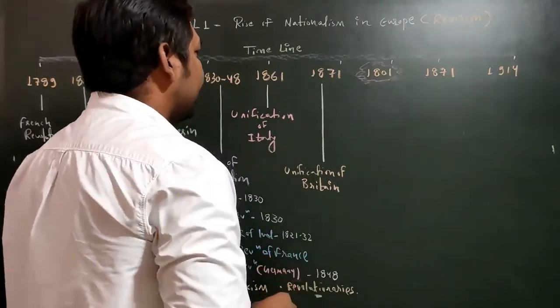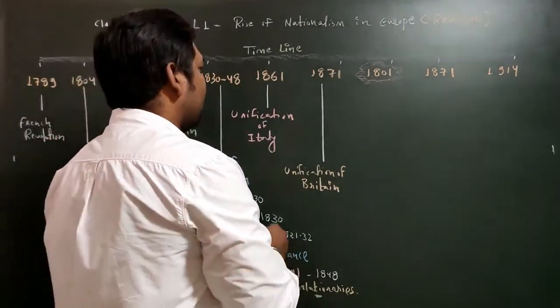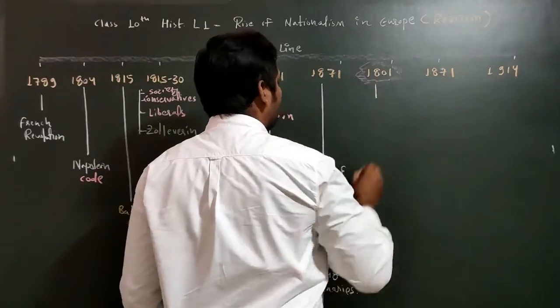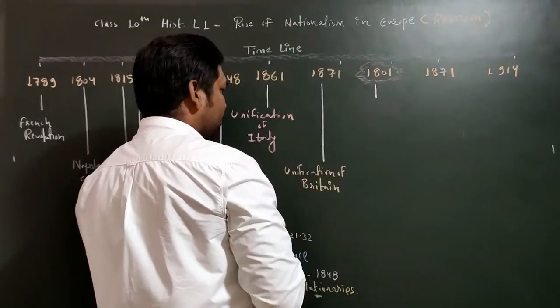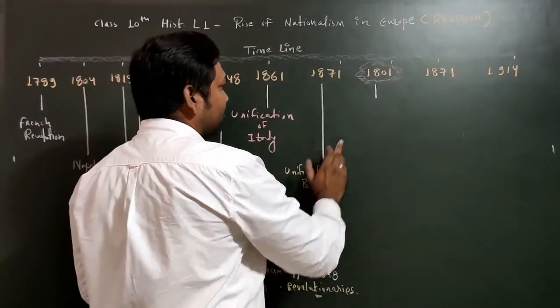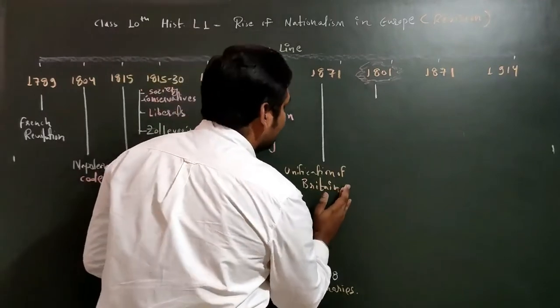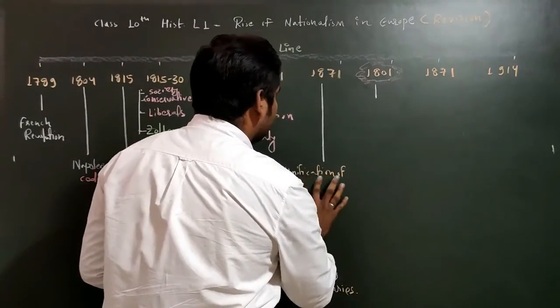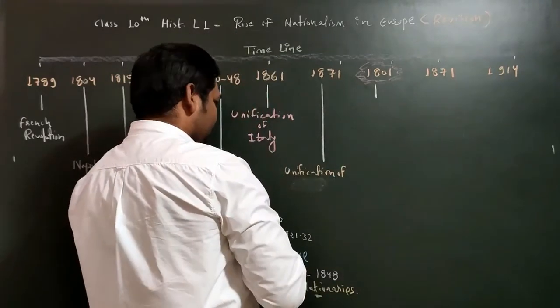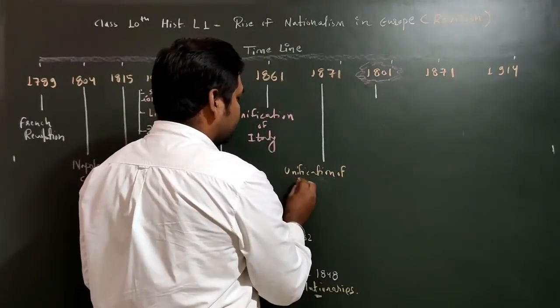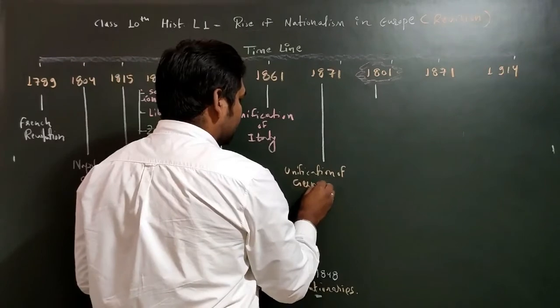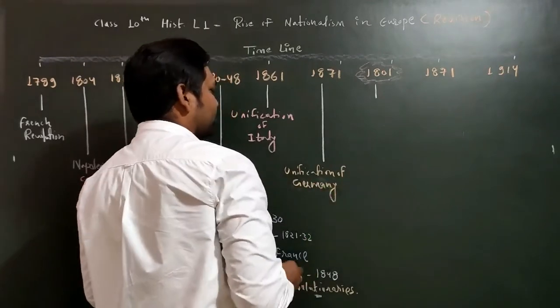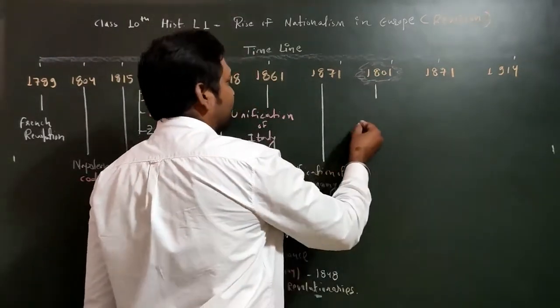After that we have 1801, where we will discuss unification of Germany. Please correct it, everyone: here we will have unification of Germany, and here unification of Britain.